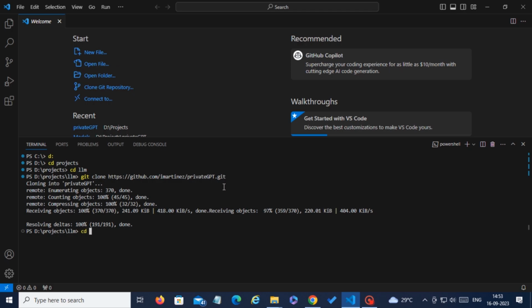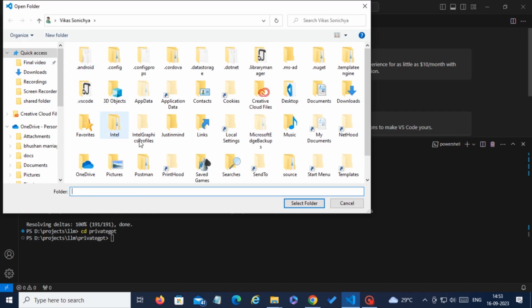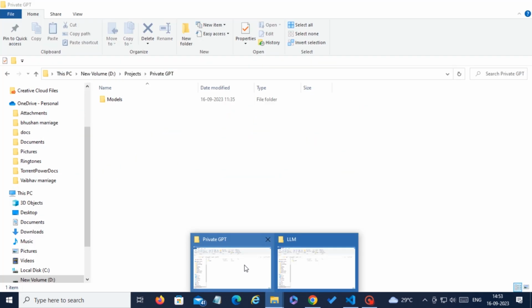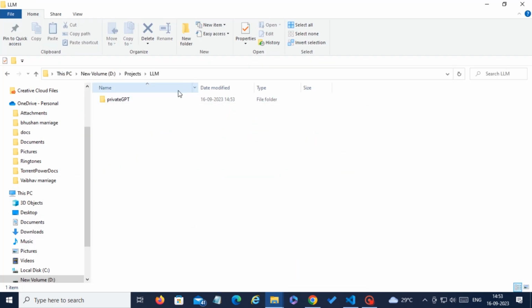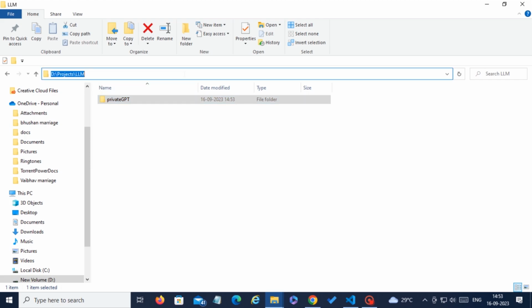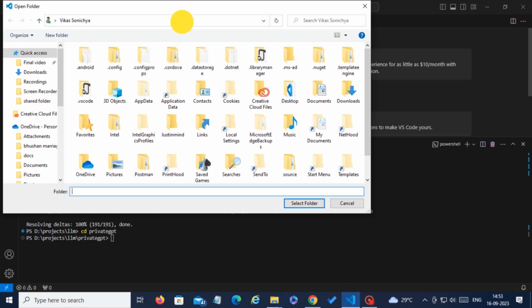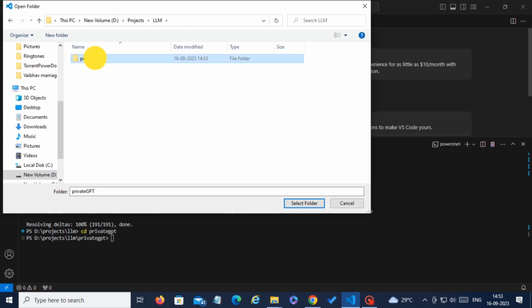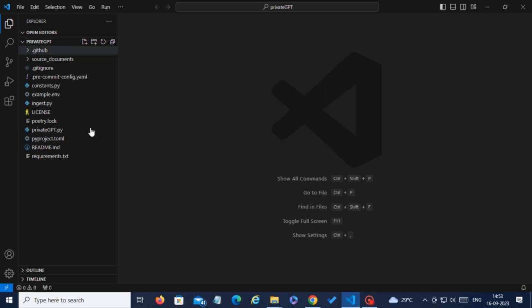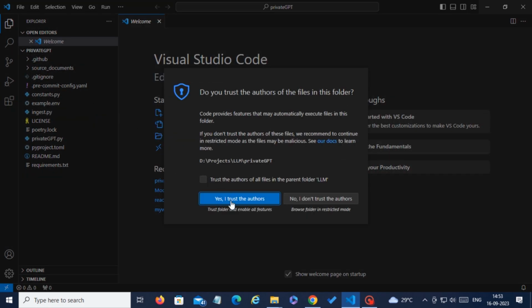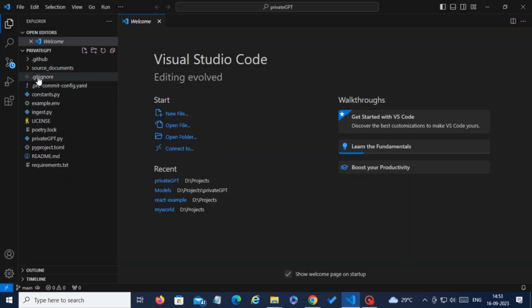So the repository is downloaded. Now go to that directory, Private GPT, and open that folder in Visual Studio Code. For that, go to File, Open Folder, go to that directory and select that folder, so that you can go through the code. Now you can see that the code is open in Visual Studio Code.